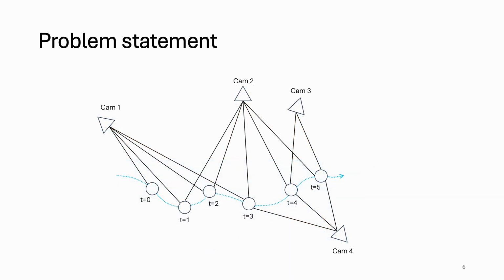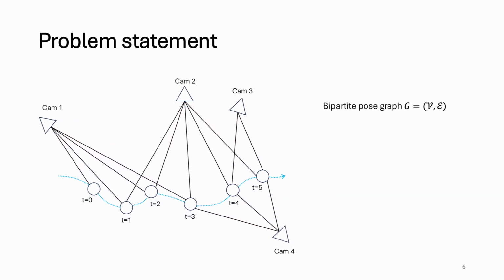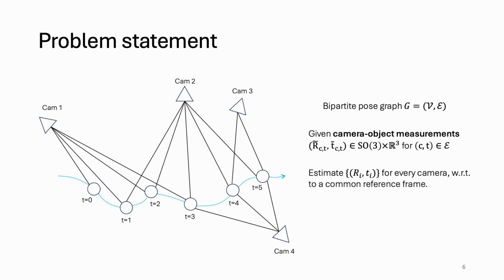What we obtain is the bipartite graph, and the goal is to estimate the pose of each of the cameras given the set of camera-object transformations, that is, the edges of the graph. The idea is that as the object moves around, we're able to average or integrate more transformations, and thus improve the camera pose estimates. In order to do so, any PGO framework could be employed. However, we can take advantage of two things. First, we're only interested in the camera poses, and second, the fact that the graph is bipartite. So let us delve into our proposed approach.